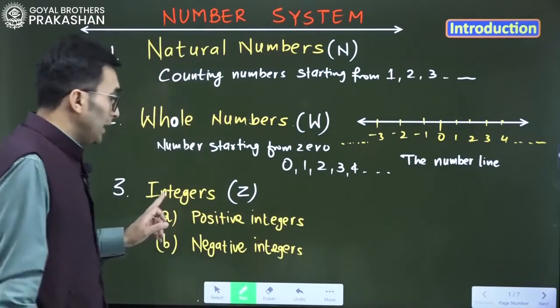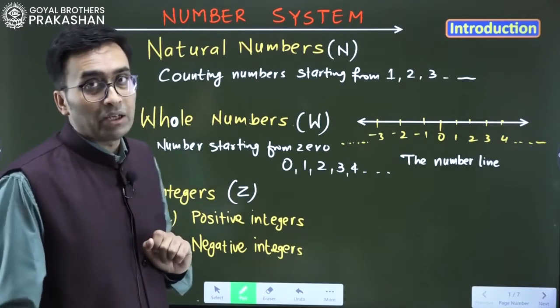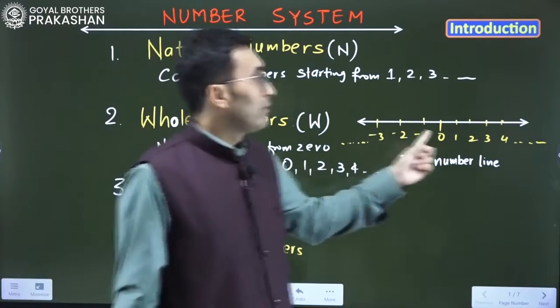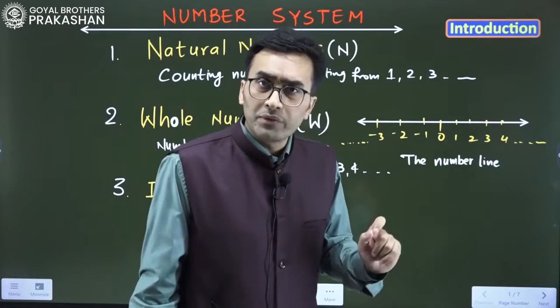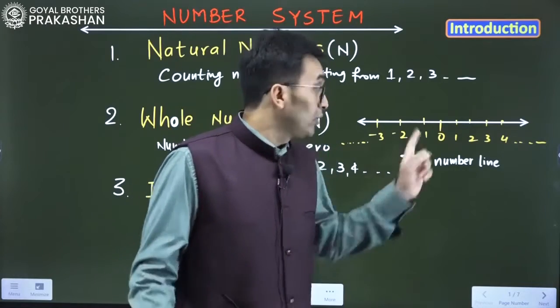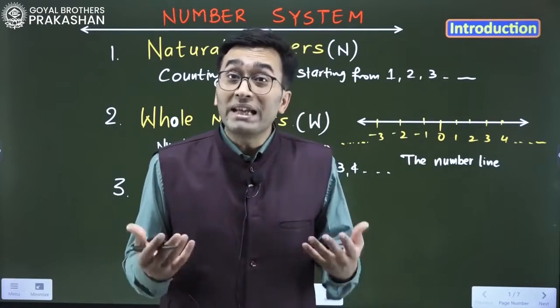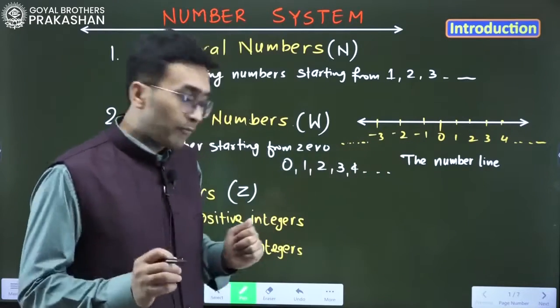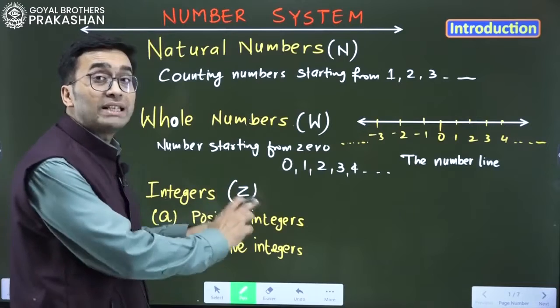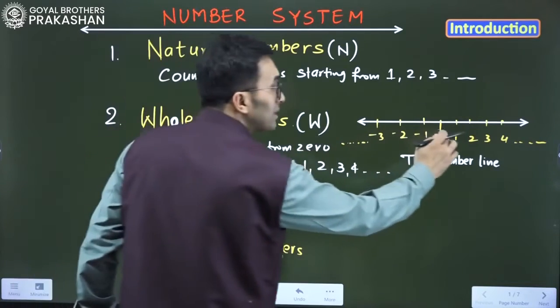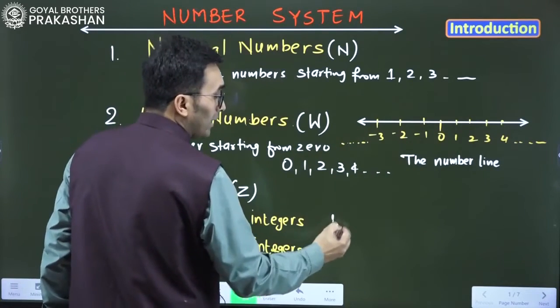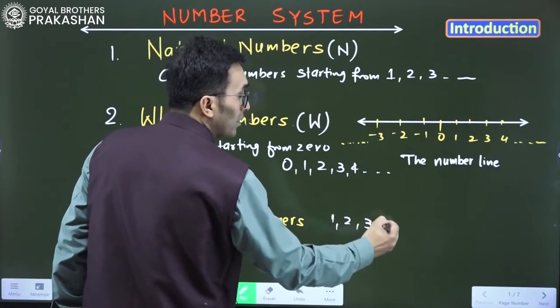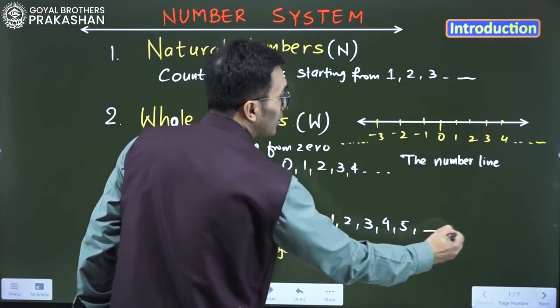Now, if we talk about integers, we have seen the positive numbers 1, 2, 3, 4, 5. We have also seen the 0. But what about the minus numbers, minus 1, minus 2, minus 3? Positive integers means starting from 1: 1, 2, 3, 4, 5 and so on.